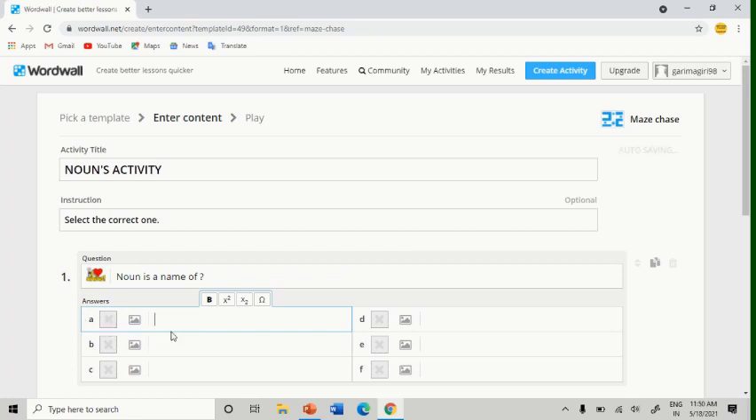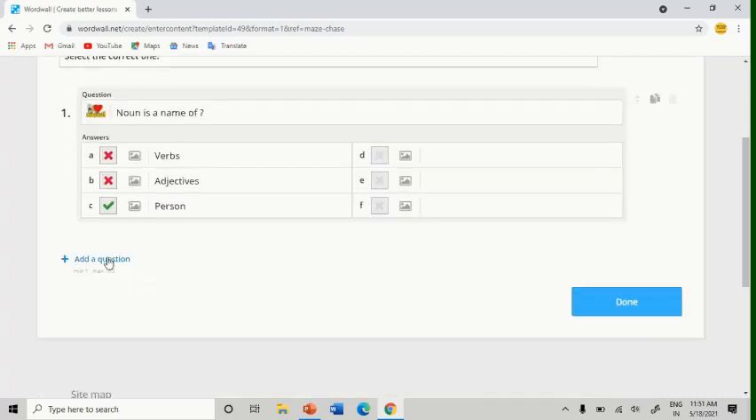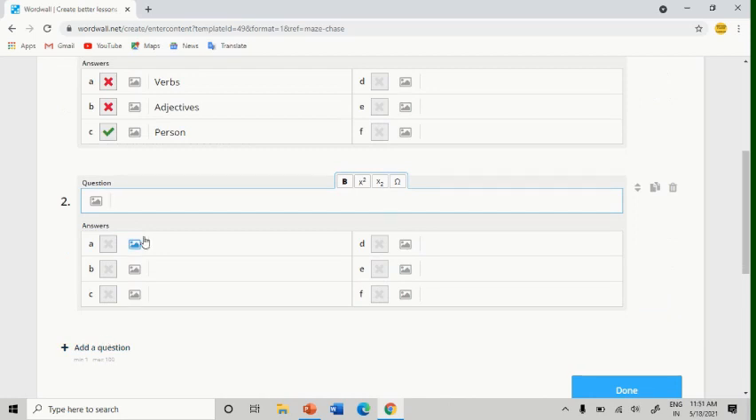Now for the answers you will have to write them here. If you want to add an image for an answer, it's up to you; if you don't want to, that's also up to you. For the answers I'll write: noun is the name of verbs, adjectives, person. Only three I'll be adding. Which one is the correct one? This one, right? So I will change it from here. Simple.